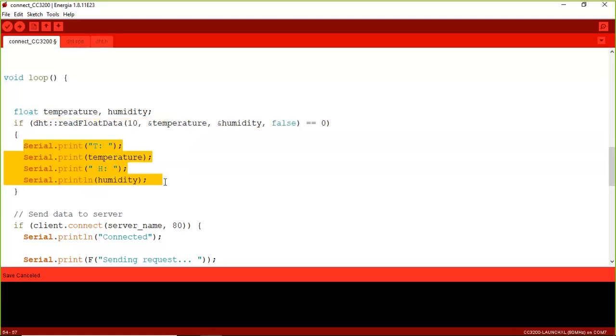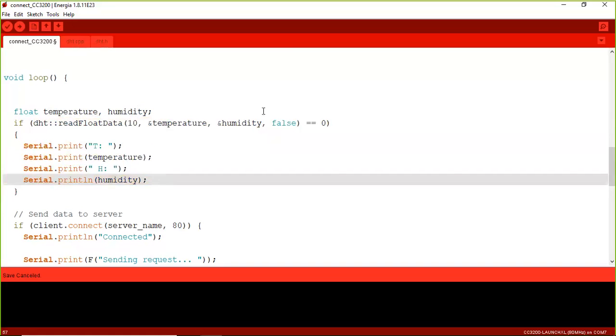the sensor values will be retrieved. Otherwise, there is a problem in the sensor connectivity. So if this function returns 0, we will display in the serial monitor that the temperature is this one and the humidity is this one.